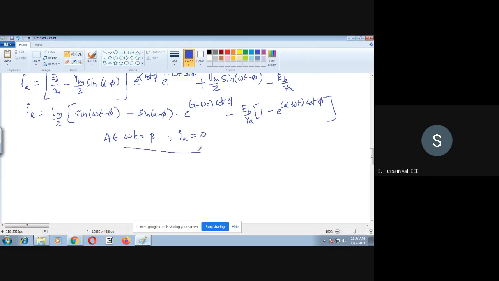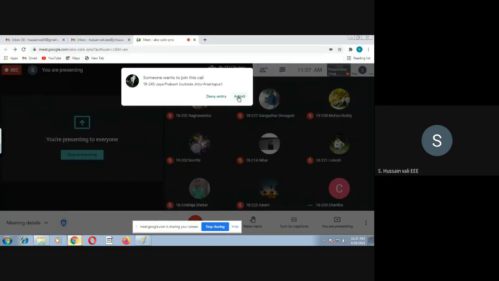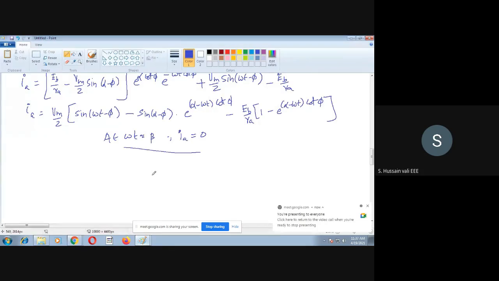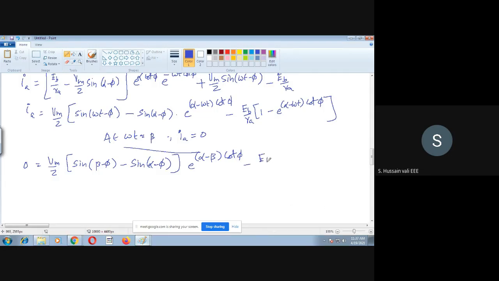Substituting, 0 is equal to Vm by Z into sin beta minus phi minus sin alpha minus phi into e power alpha minus beta into cot phi, minus EB by RA into 1 minus e power alpha minus beta into cot phi.